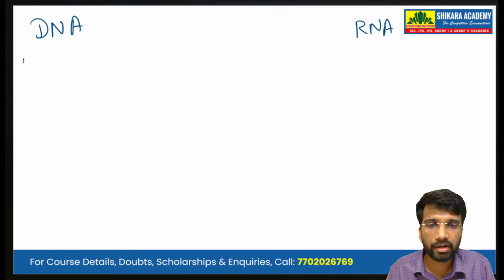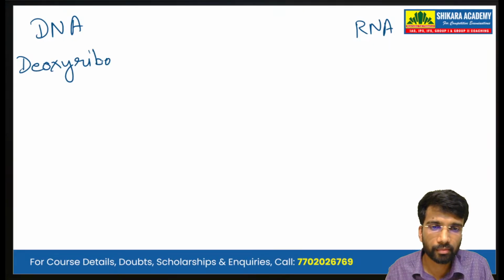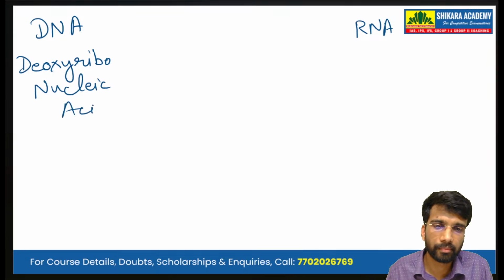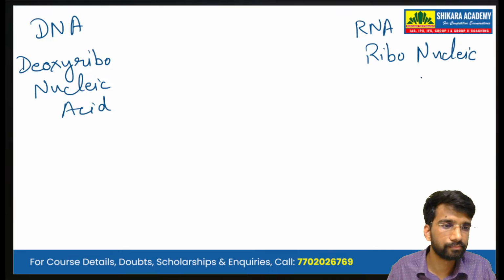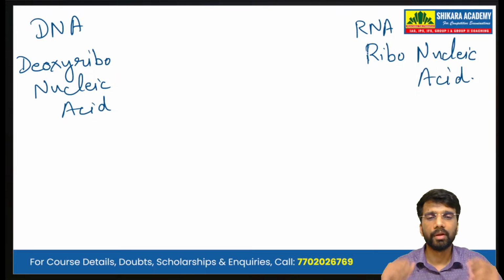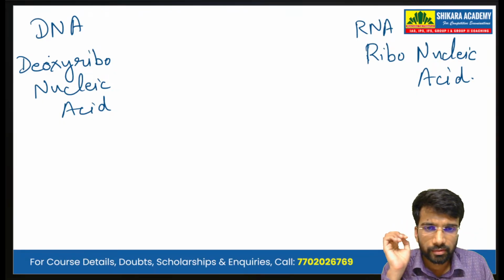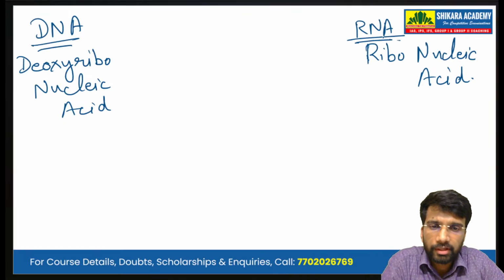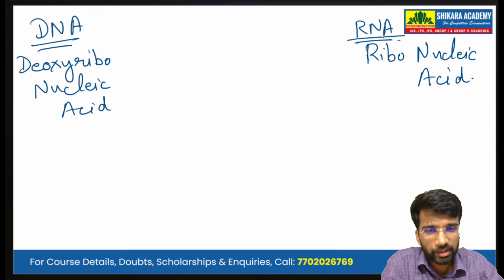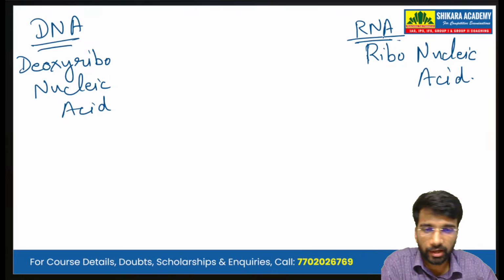DNA is the deoxyribonucleic acid, and RNA is the ribonucleic acid. Now, what is the difference between a deoxyribonucleic acid and the ribonucleic acid or the RNA?